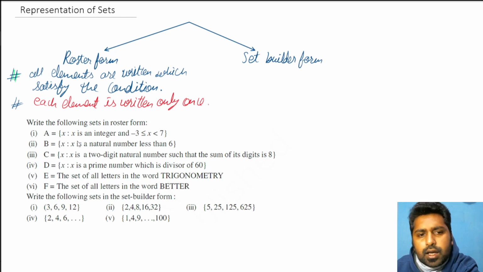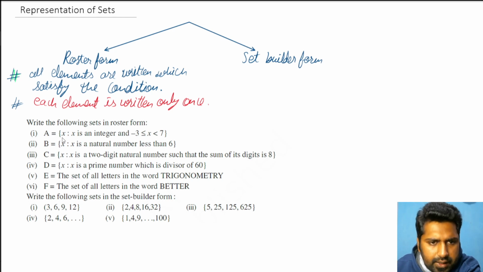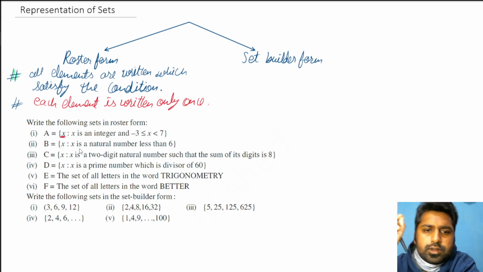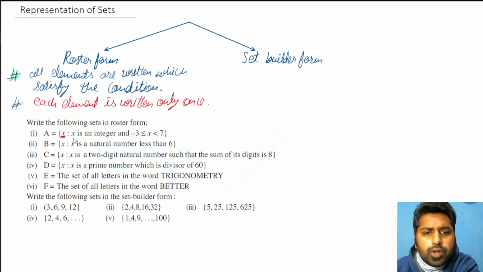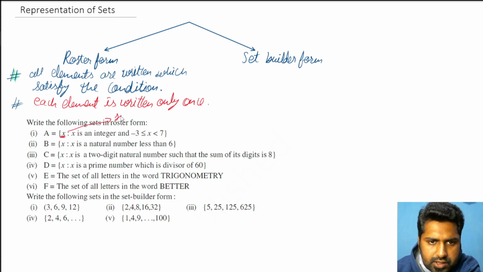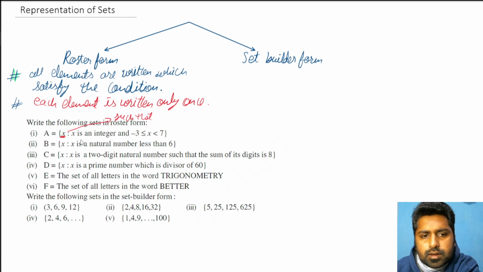Here's the definition. I'll explain the symbols and the notation being followed. First of all, a curly bracket, then x. So x is basically the element in the set. We have to look for the values of x. It defines which variable's value or condition we have to look for. Now this double dot means such that. So x is such that x is an integer. The double dot means he's now telling us the condition: such that x is an integer.